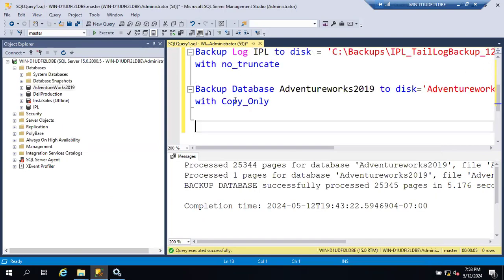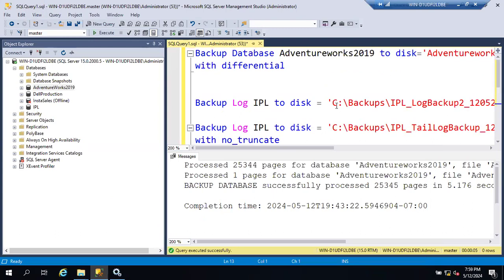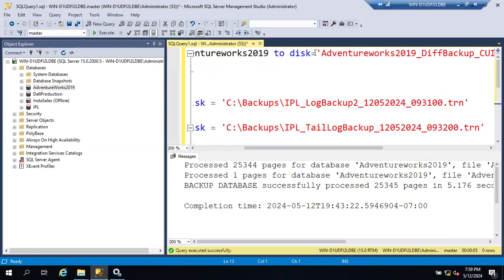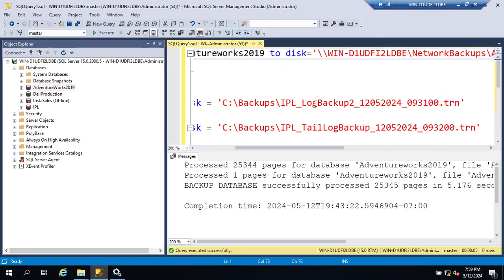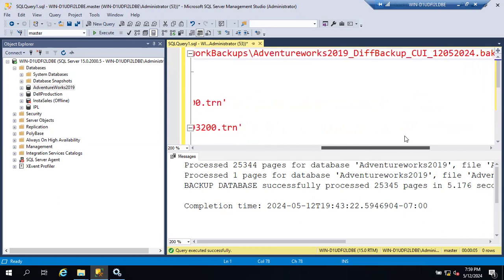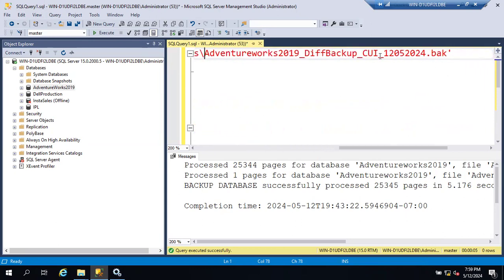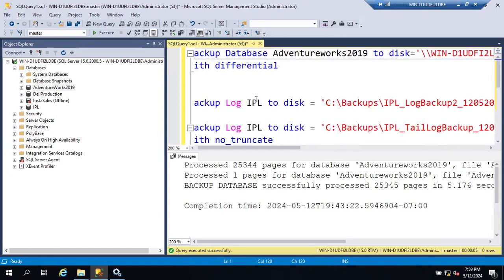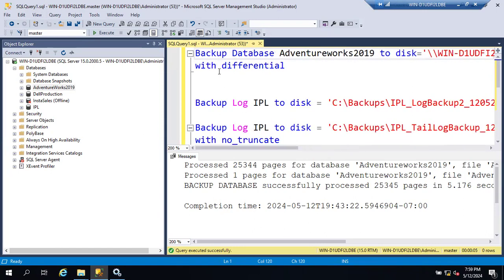So if you want to take the backup to any shared location, you can simply take backup like this: backup database name, okay? To disk is equal to, you have to simply give the whole path, guys. Here you have to give the path, Control V, okay? Backslash, and you can just add the file name here. Okay, so what is the file name? And I can simply add it here, shared backup. I'm just adding it to identify, that's it. Generally in the organization we don't add names like this, and I'm just going to skip this differential. I'll execute the first line. So Alt X.